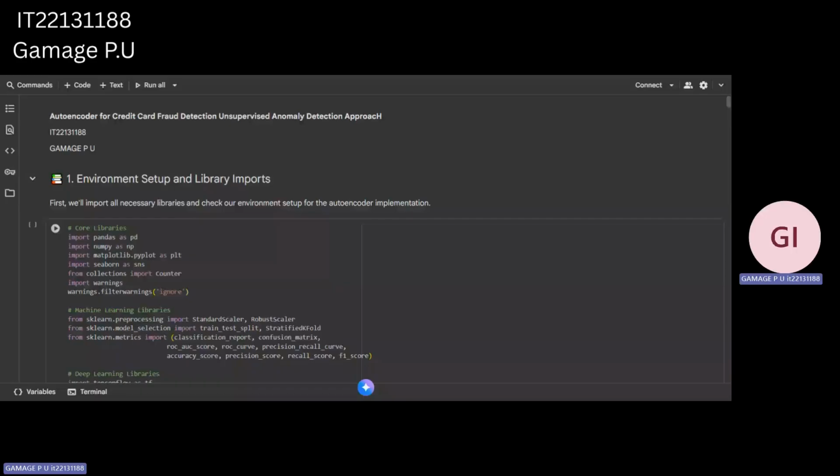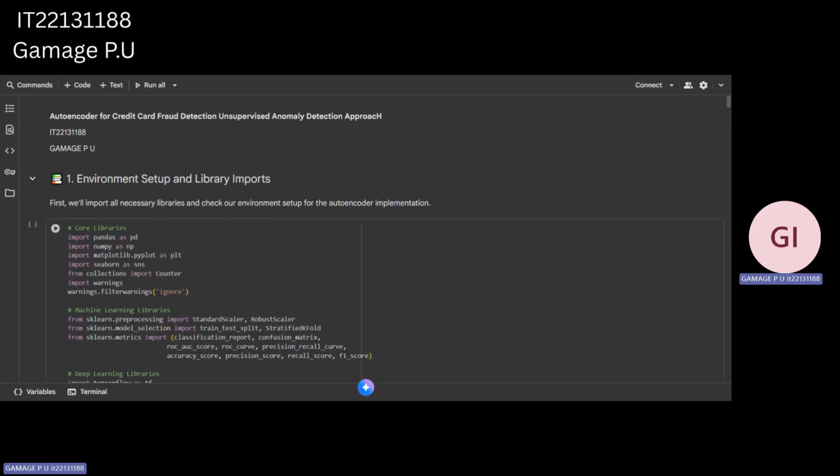I am Gamage PU. I am presenting our project on credit card fraud detection. Detecting fraud is quite challenging because the dataset is highly imbalanced, with only a few fraud cases compared to many normal transactions. We used the Kaggle credit card dataset and treated it as a supervised learning problem to predict if a transaction is fraud or not.